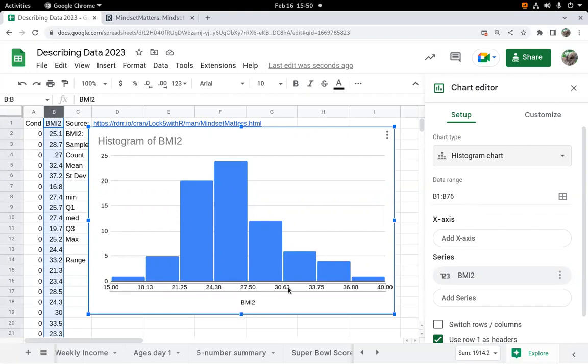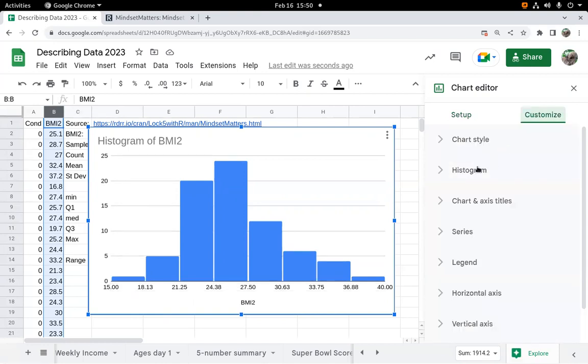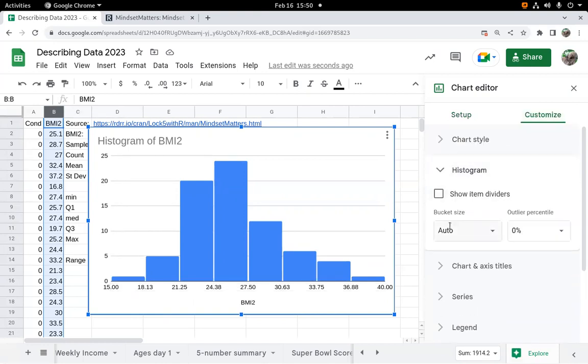Those aren't very nice numbers. Google guessed at 1, 2, 3, 4, 5, 6, 7, 8 columns here, and a width of about 3.13-ish. So generally, we don't want to accept the random value that they put in there. It's not completely random. A computer program calculated it. It was a good first try. So we could change that and pick a nicer number.